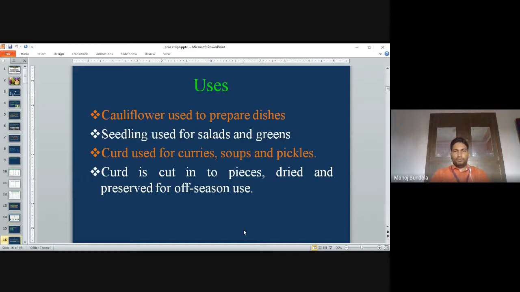Uses: cauliflower is used to prepare dishes. Seedlings are used for salads and greens. Cauliflower curd is used for curries, soups and pickles. The curd is cut into pieces, dried and preserved for off-season use. So we have to cut the curds in pieces and we can dry and use it in the off-season. These are the different uses of cauliflower.